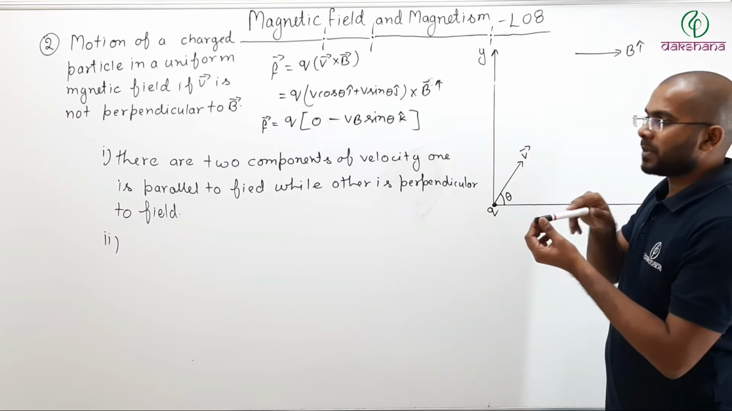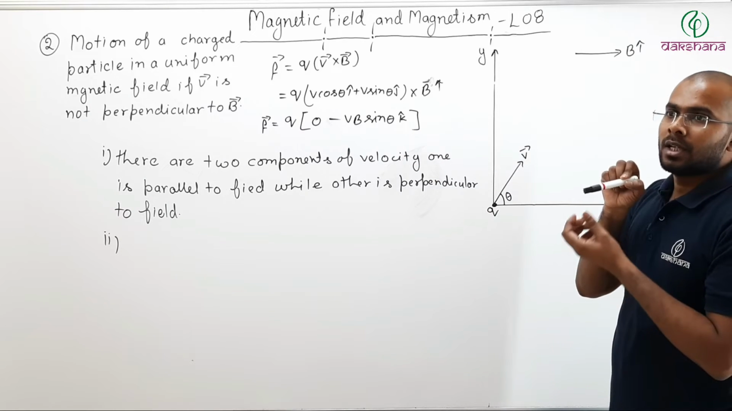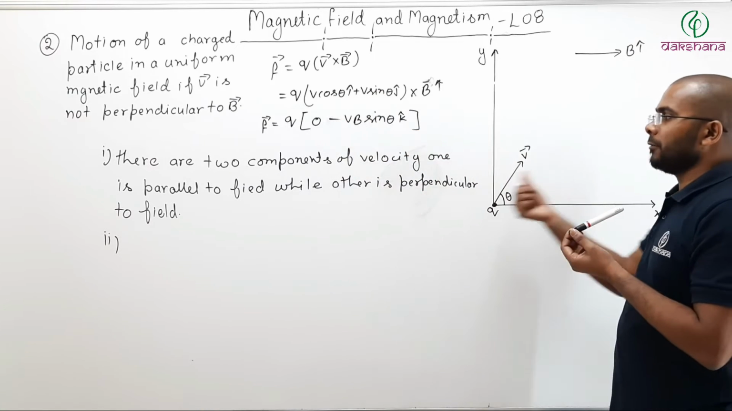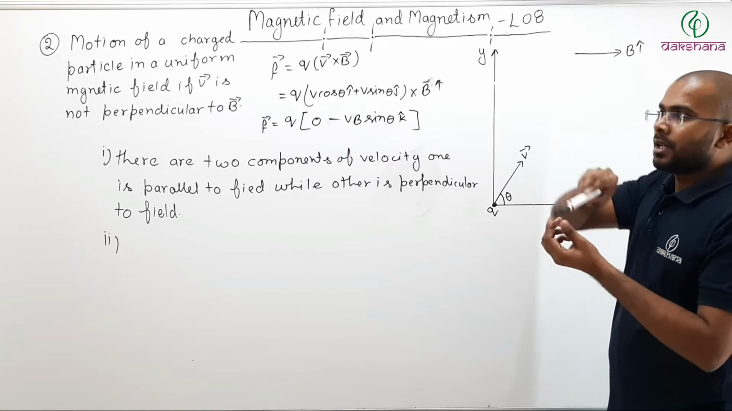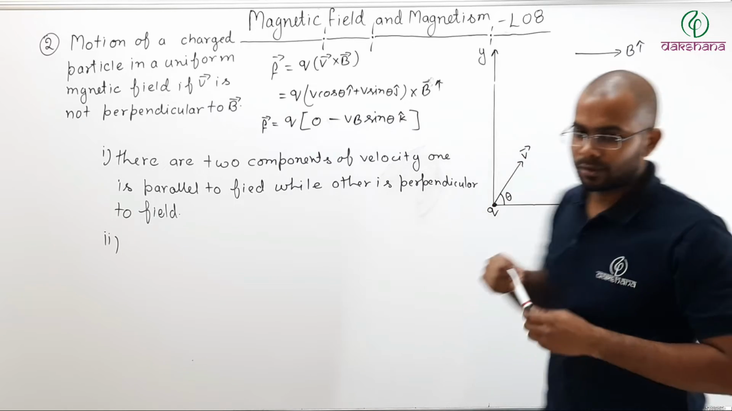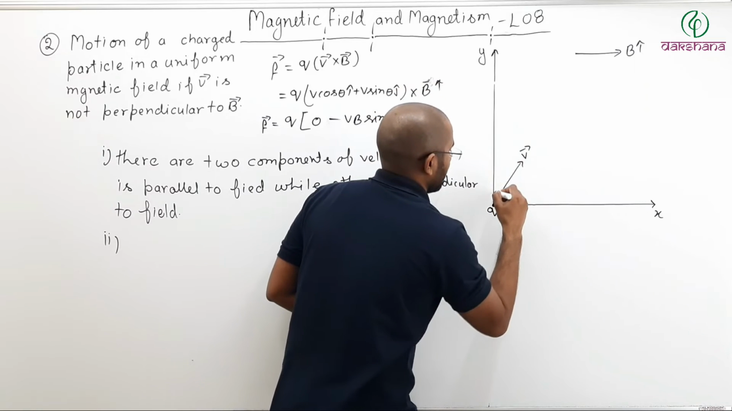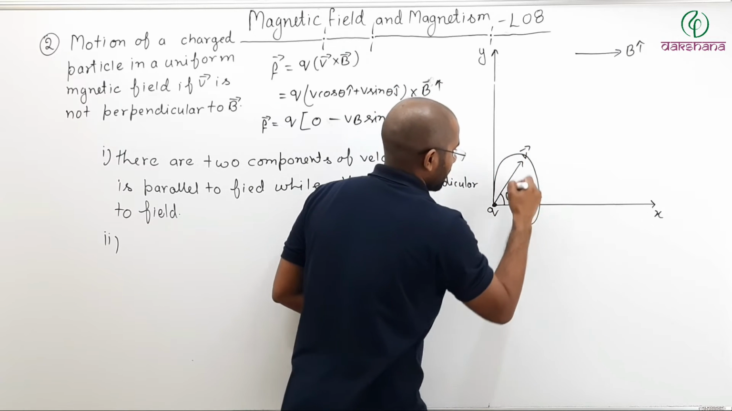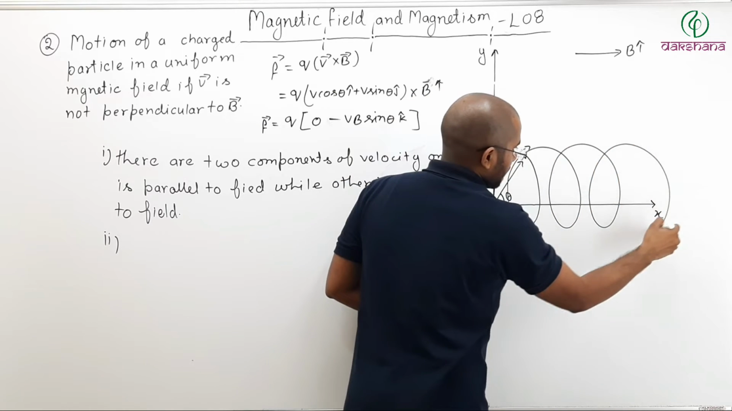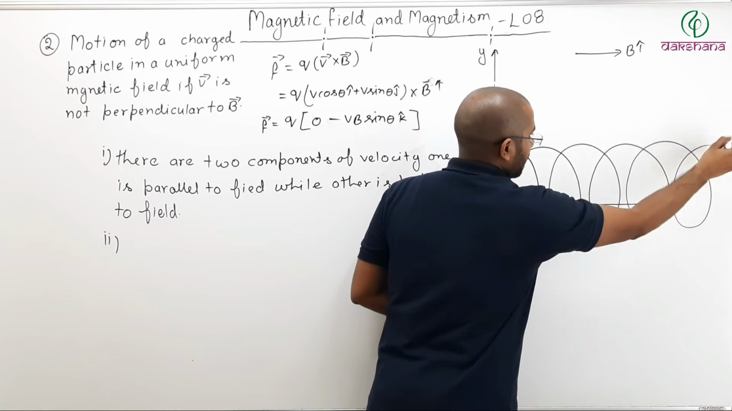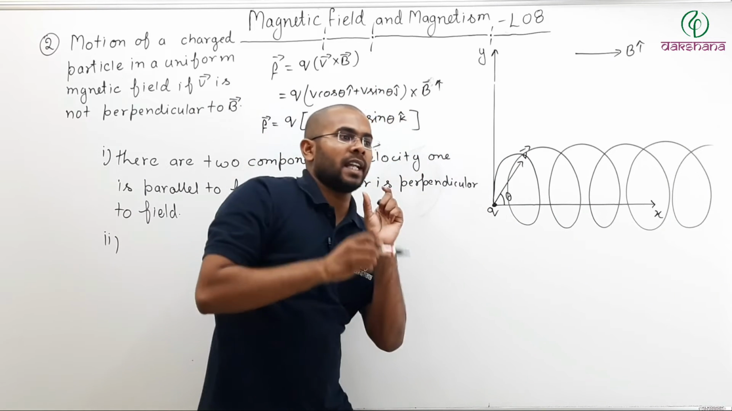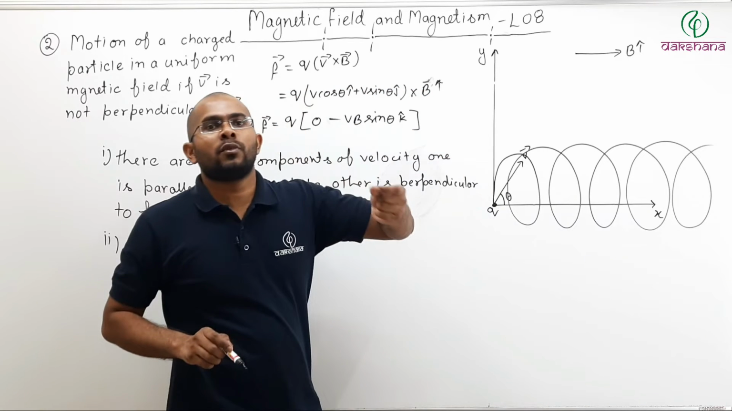So due to this force, the particle will try to go in a circular motion. But due to the parallel component which is still as it is, the particle will try to go forward. So what will happen? The particle will move in a circular motion. At the same time, it will also move forward. So it will move like this here. Let us say it will try to go in a circular motion, move forward, circular motion, move forward, circular motion. It will keep on moving like this. So the particle will try to move in a circular motion, but at the same time it will also move forward.